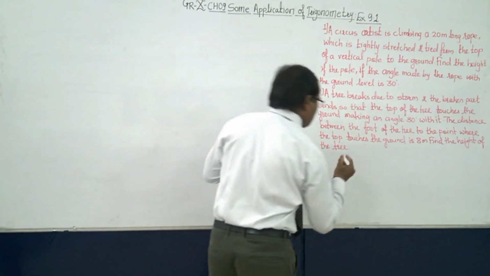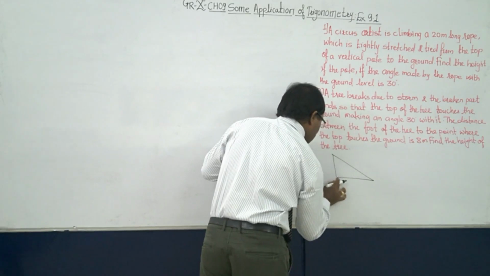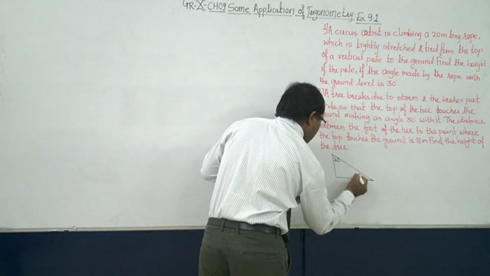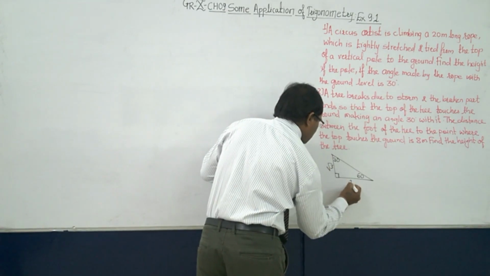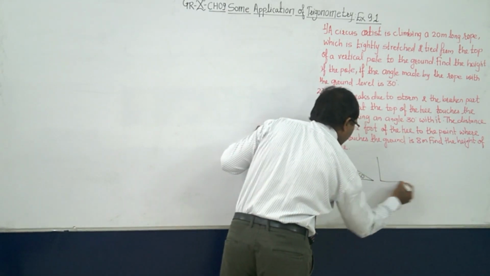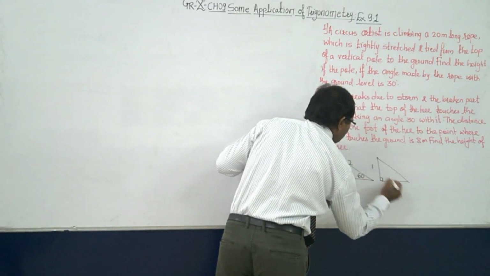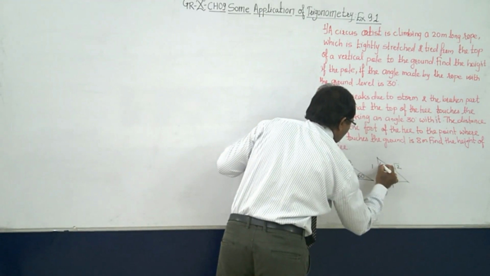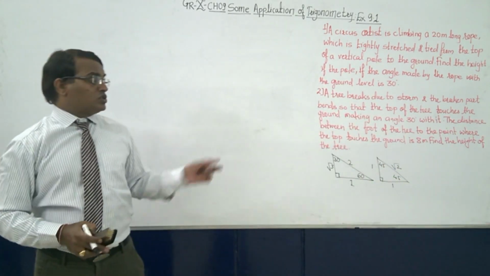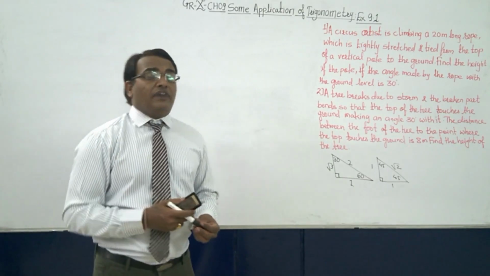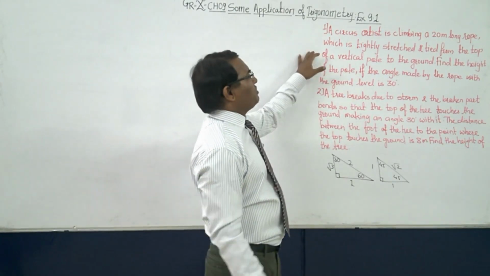And for your knowledge, these two right angle triangles I am drawing here: 30 degree, 60 degree and 90 degree, with sides 1, root 3, 2, and this one, 45 and 45, with sides 1, 1, root 2. So with the help of these two diagrams, you can find out the value of any equation. Now what is the sum?